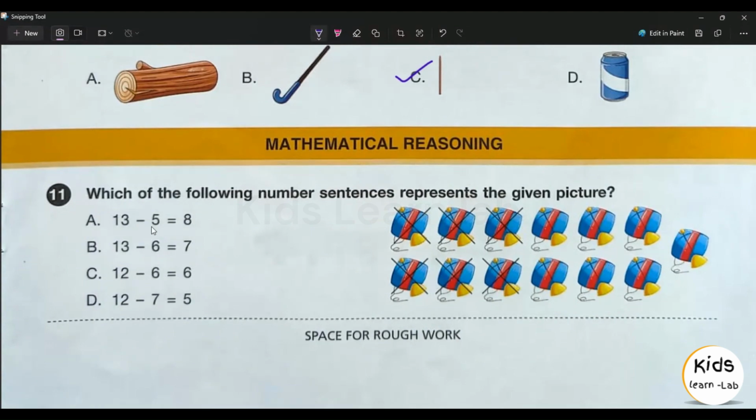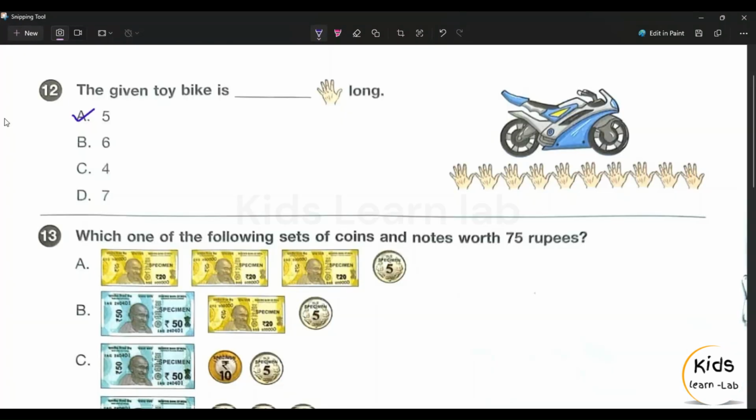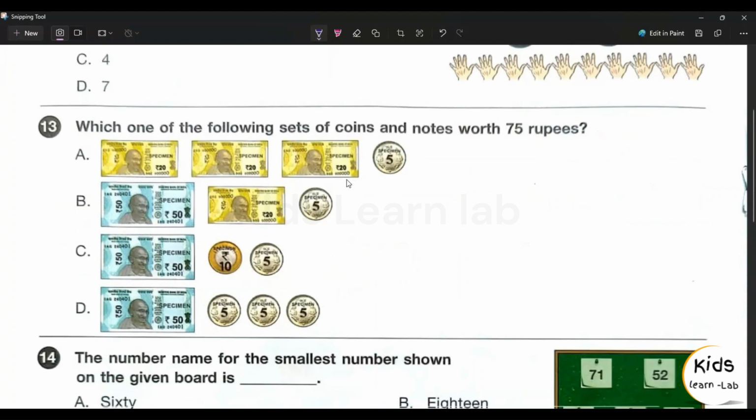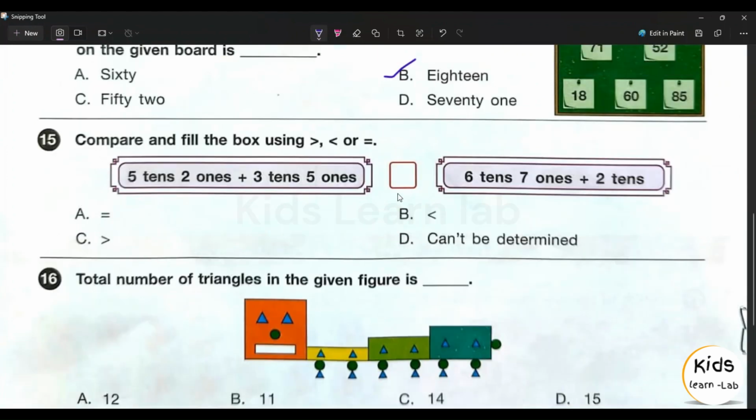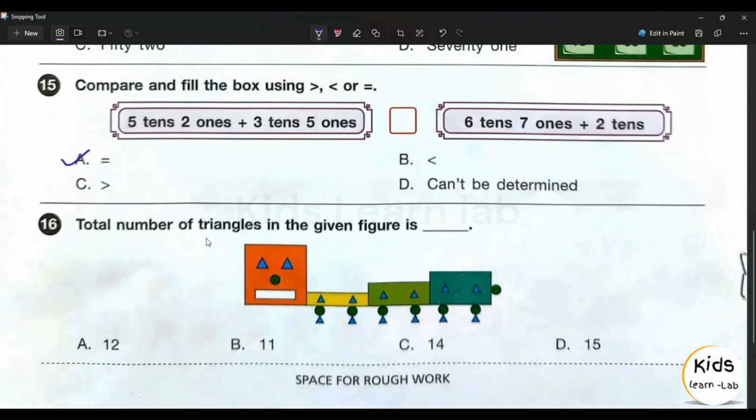Second section, mathematical reasoning. 11th question, answer is option B. 12th question, answer is option A. 13th question, answer is option B. 14th question, answer is option B. 15th question, answer is option A.